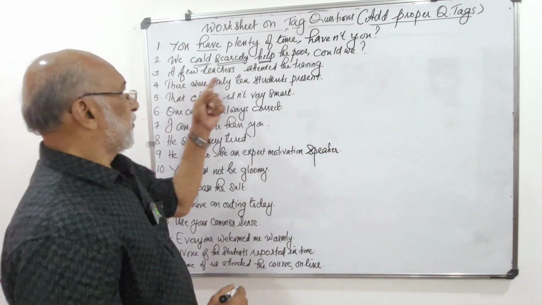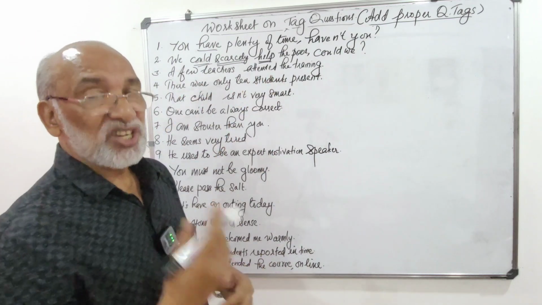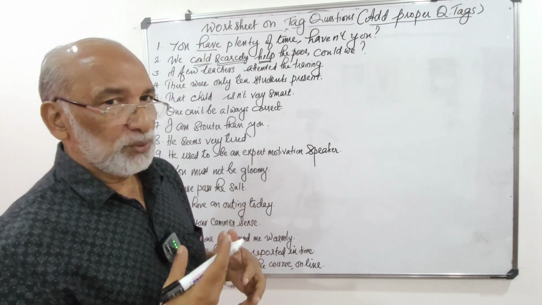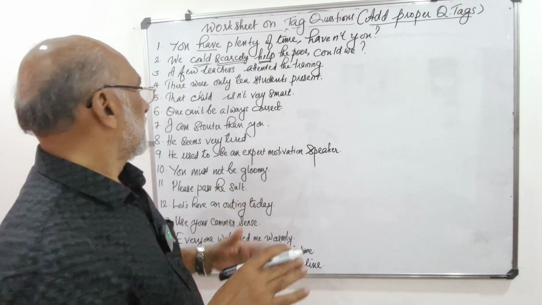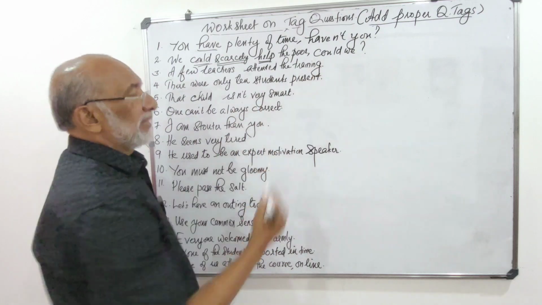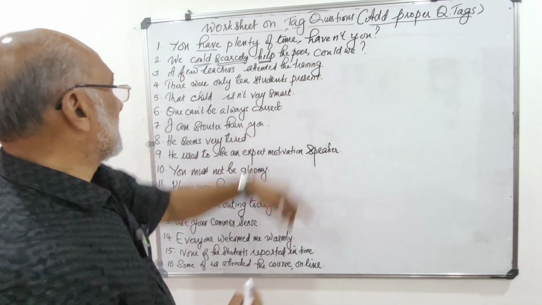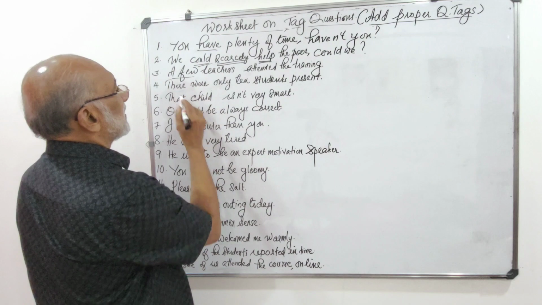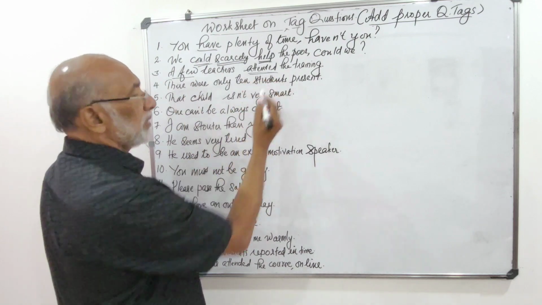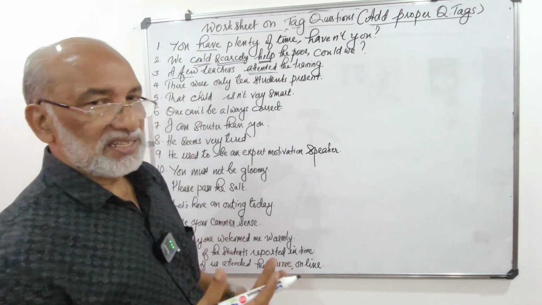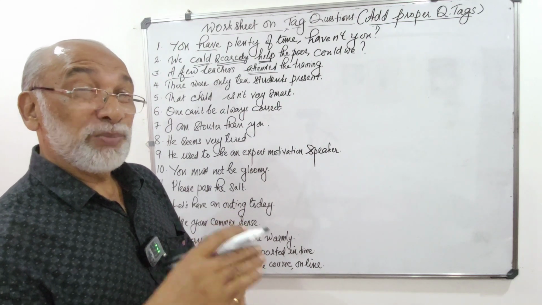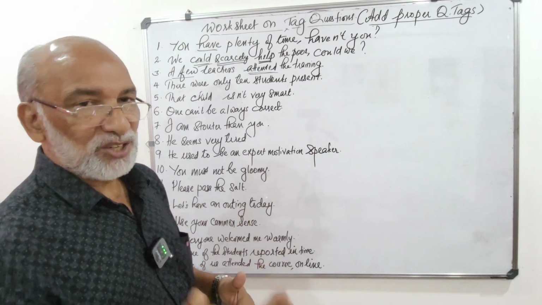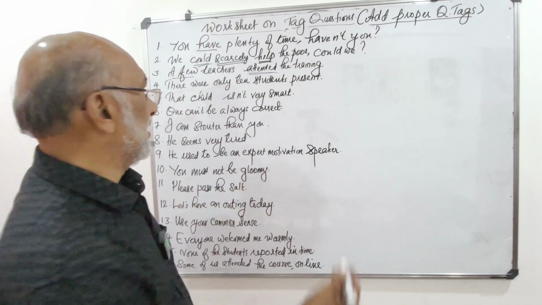Then the third one, a few teachers attended the training. Here a few is positive, and remember few is negative. So naturally the tag must be negative because a few is positive. Attended is the verb and it is in the past tense. When the verb is in the past tense, it is said to be in did form, so naturally the tag is framed with did.